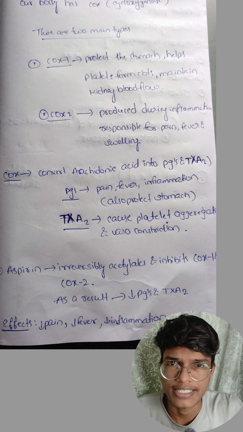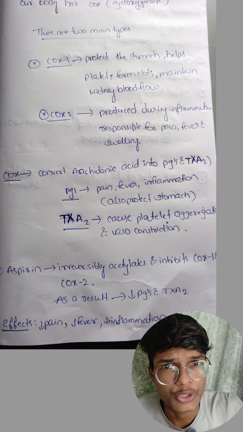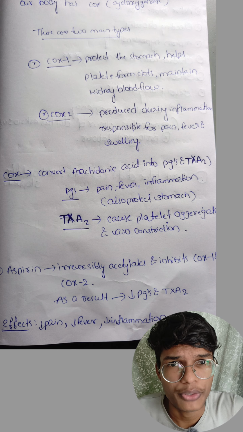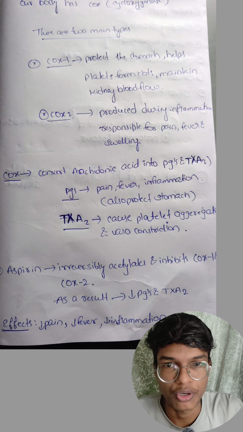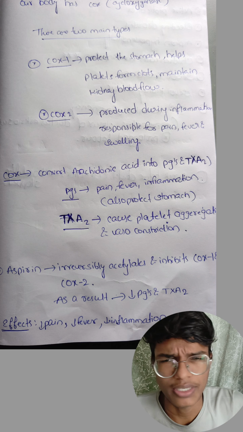Now let us discuss the drug aspirin. Normally our body has an enzyme known as cyclooxygenase. There are two main types of it: one is COX-1 and the second is COX-2. COX-1 protects the stomach, helps platelets form clots, and maintains kidney blood flow, and COX-2 is produced during inflammation and is responsible for pain, fever and swelling, etc.